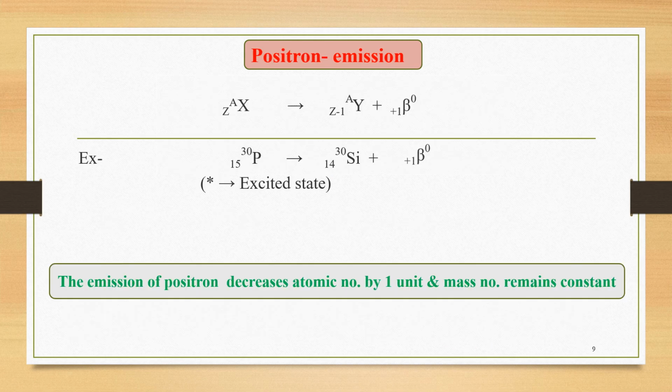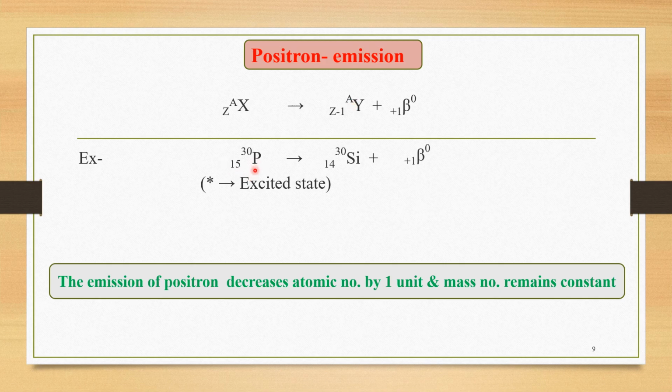The next important type of particle in this radioactivity is positron emission. Suppose we consider a general nucleus X with atomic number Z, mass number A. Whenever this nucleus emits a positron, which is nothing but +1 beta 0, the antiparticle of the electron, its atomic number decreases by 1 unit while mass number remains as it is. Let us look at a specific example.